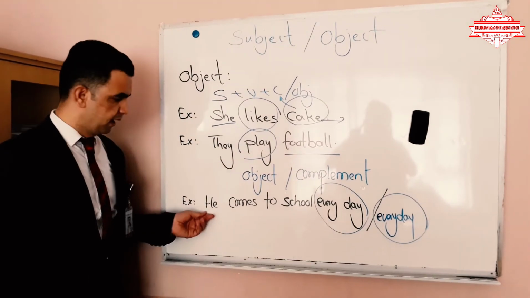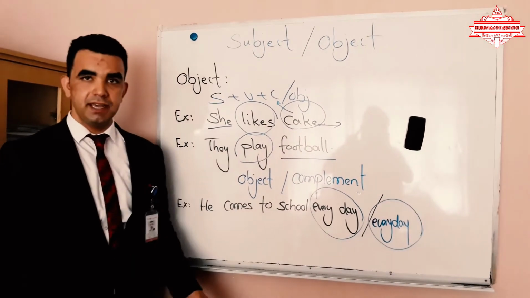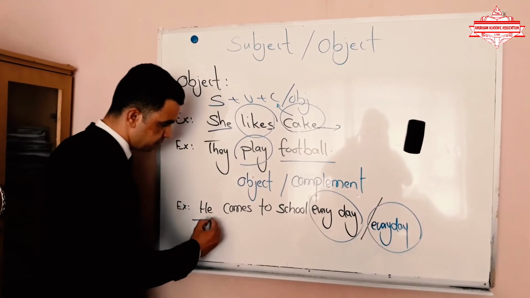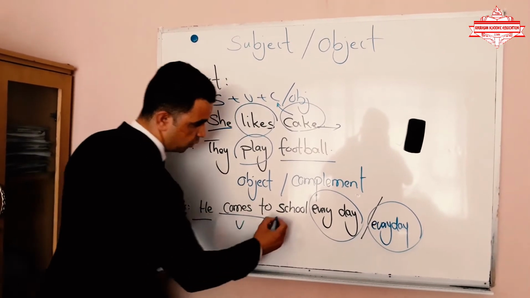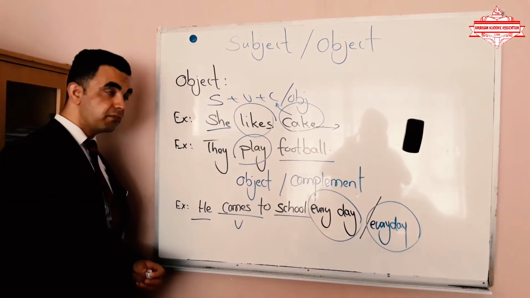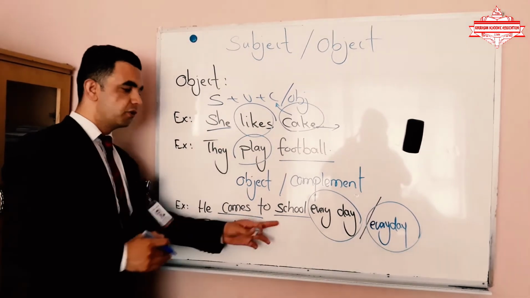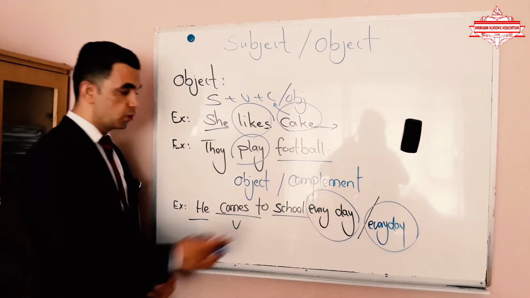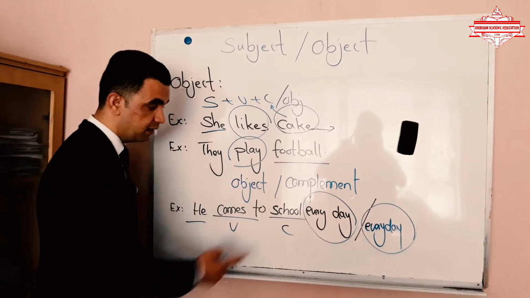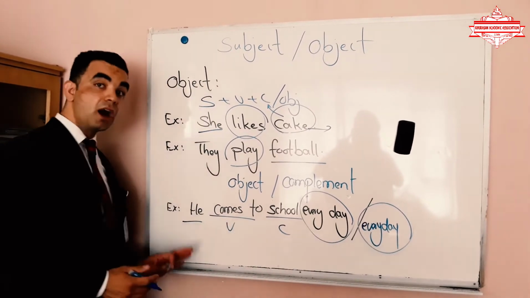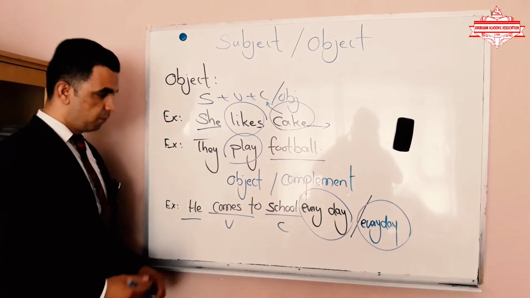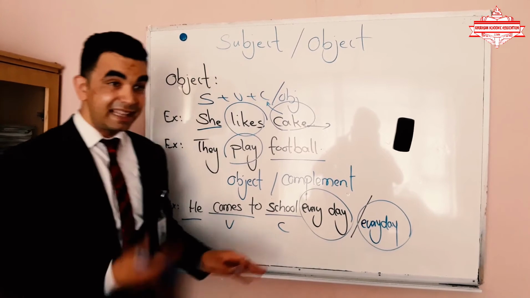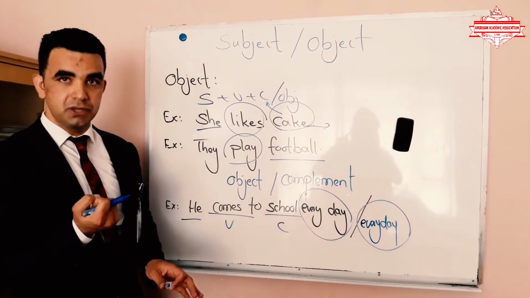Have a look at an example. I've written, he comes to school every day. He, as a subject, comes as a verb. So school, is it an object? If it is an object, what is the action that you're doing on the school? Nothing. So it is a complement, right? It is a complement of the sentence, but it's not the object of the sentence, because it does not take any action to itself.